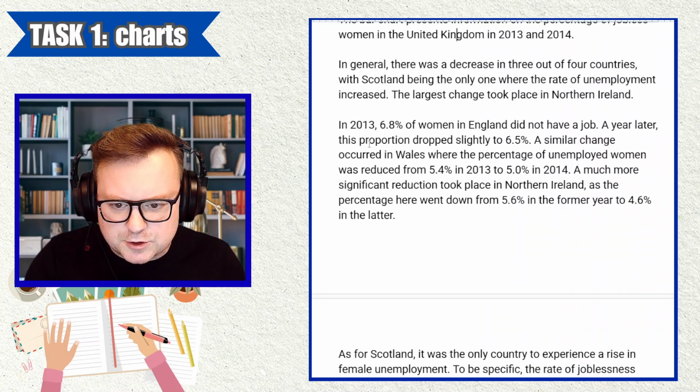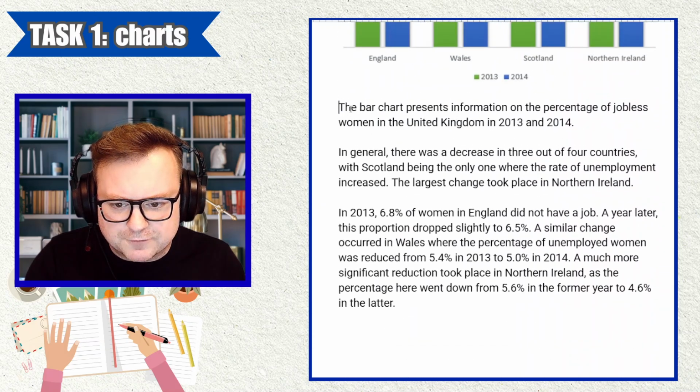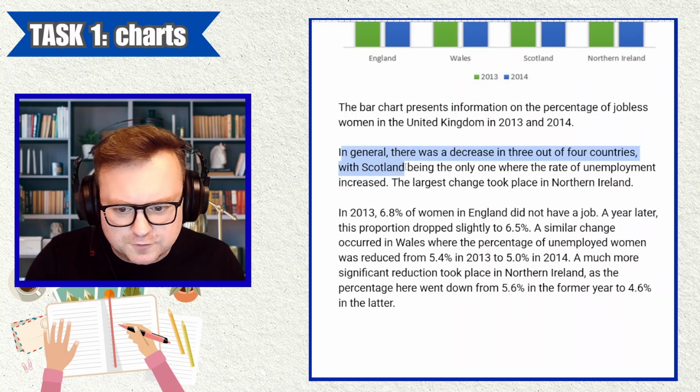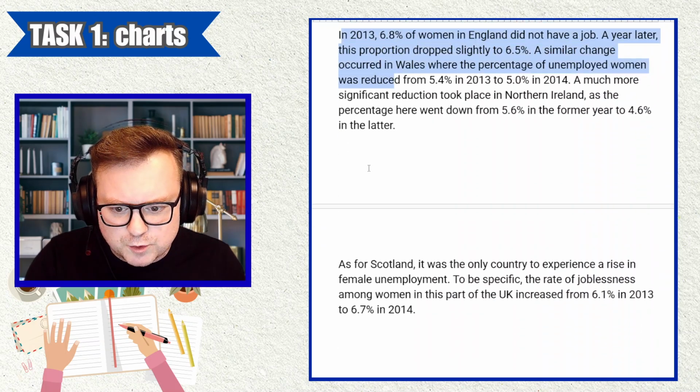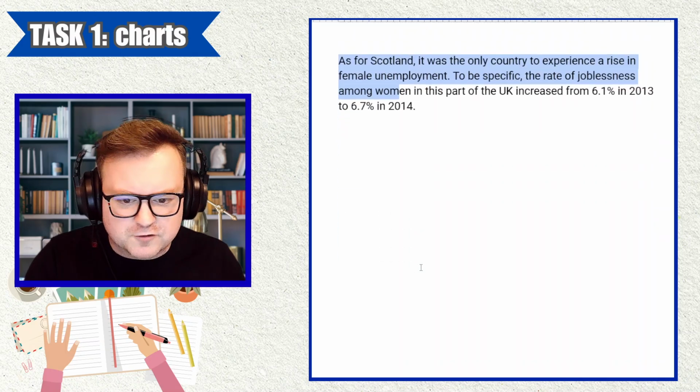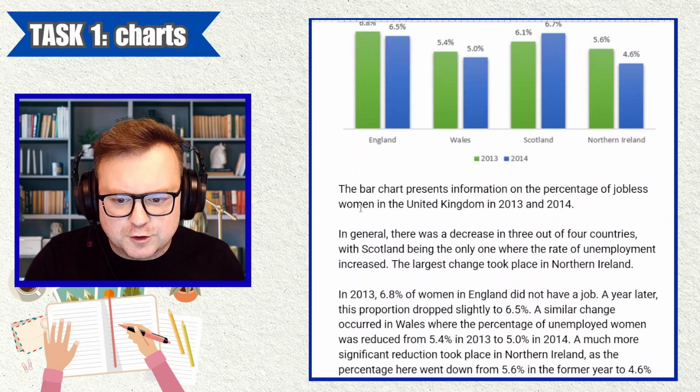Count the paragraphs. 1, 2, 3, 4. Fine, cool. We have a short introduction. We have what looks like an overview. Then key feature 1, key feature 2. Cool. Paragraph structure looks really good. Number of words, really good.